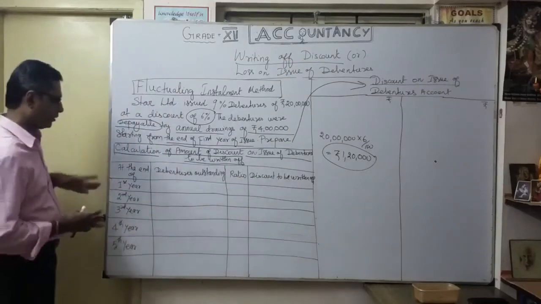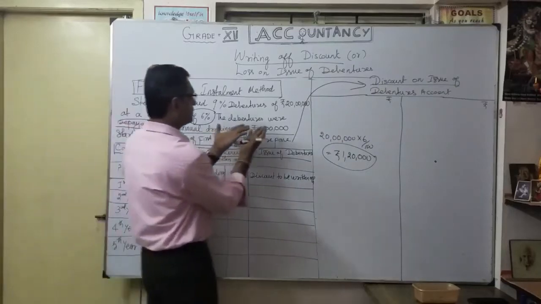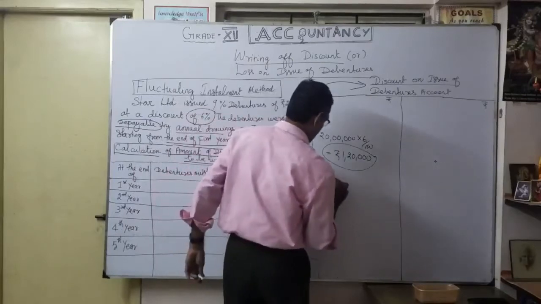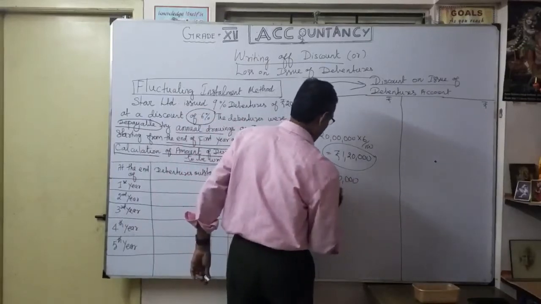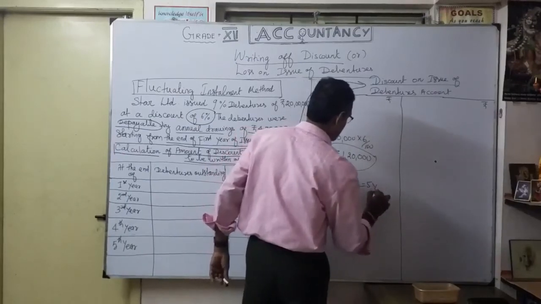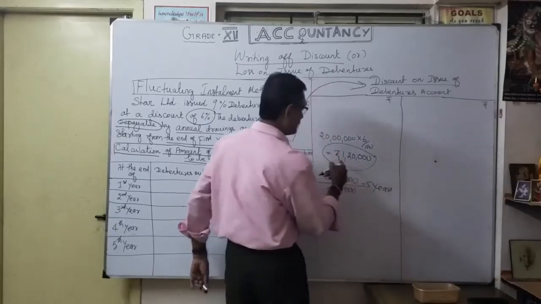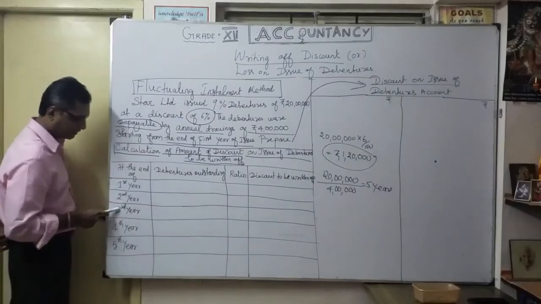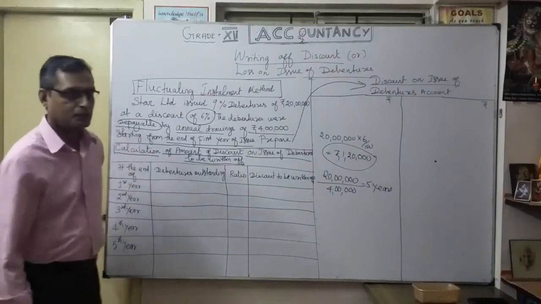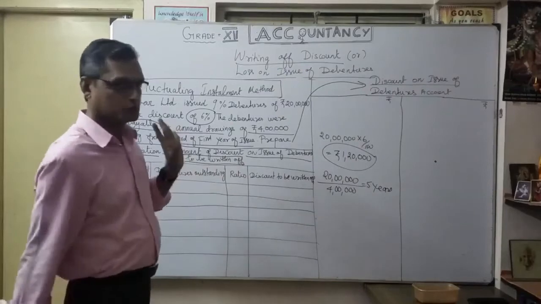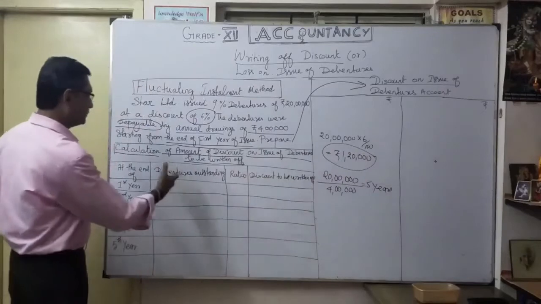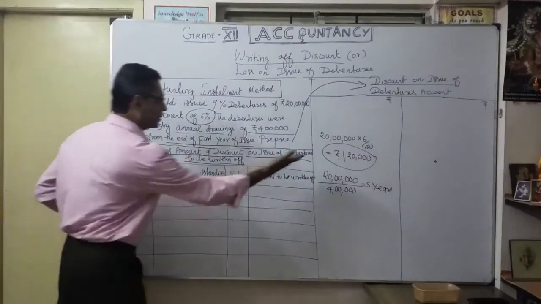Debentures outstanding. How 5 years? Now let's see. See, the question said 4 lakhs each year, out of 20 lakhs, so definitely it will take 5 years. This is the first calculation, then the second calculation. That's why it is written here: first year, second year, third year, fourth year, fifth year. So now, how we are going to do? We know the amount is 1,20,000. How is it spread over? See, the debentures outstanding at the time of first year, how much?